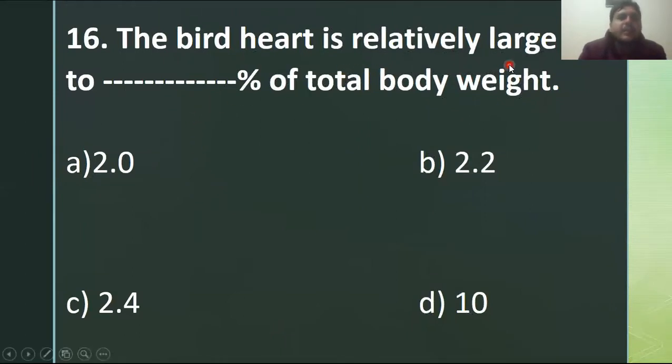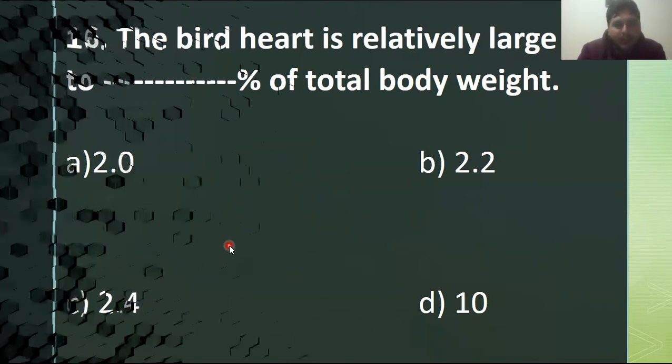The bird heart is relatively large up to blank percent of total body weight. So it is about, I think 2.4 is the right answer. The bird heart is relatively large, up to 2.4% of total body weight.